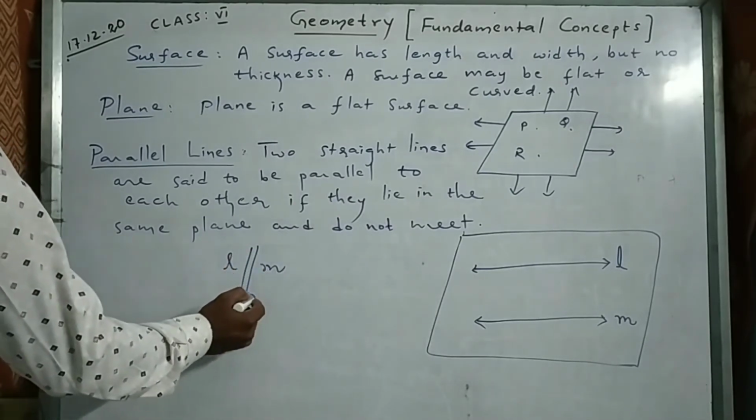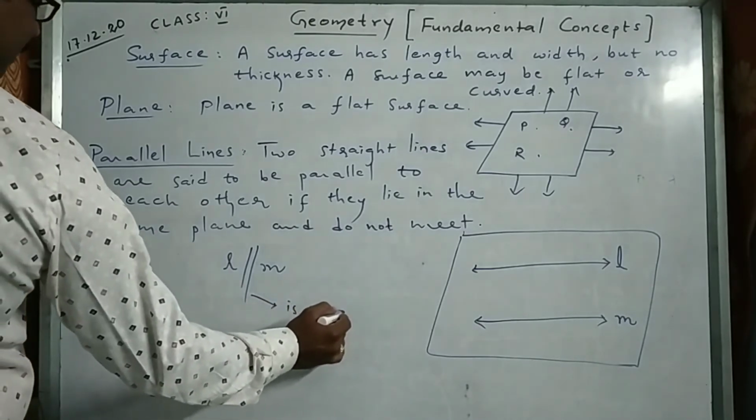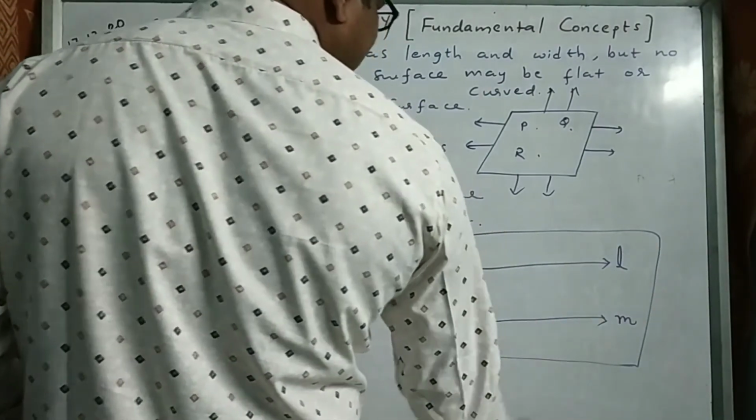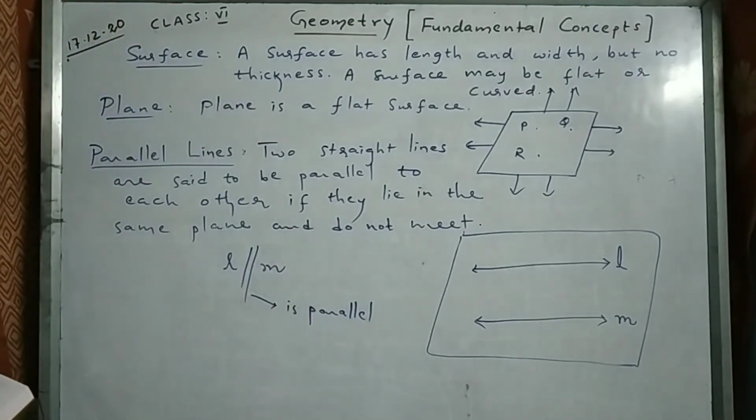This symbol is called parallel. L is parallel to M. Right? L is parallel to M. They will never meet at any point. If you extend both sides, they will never meet. They are called parallel lines.